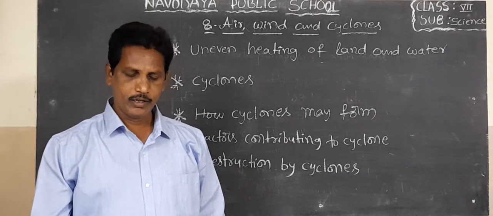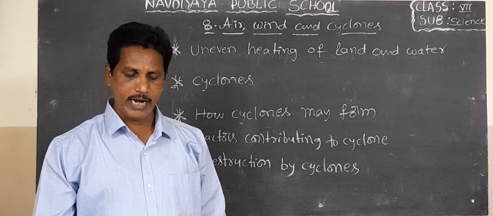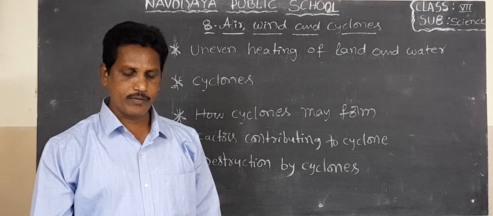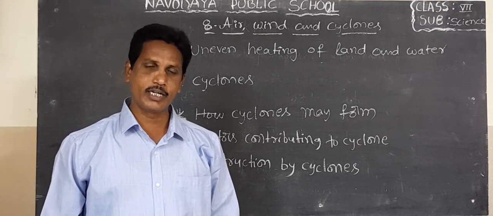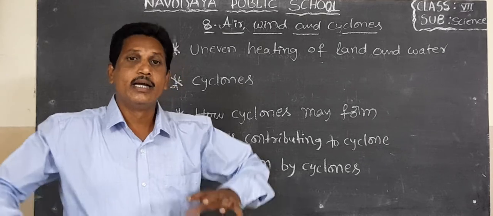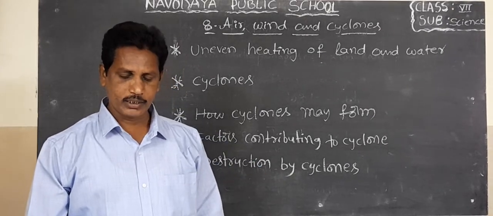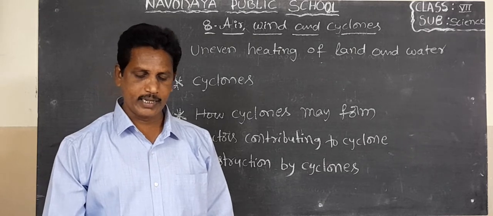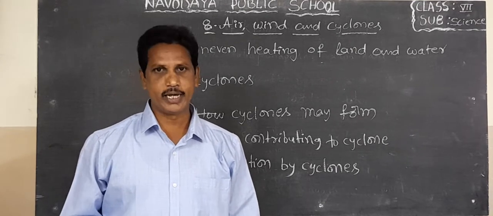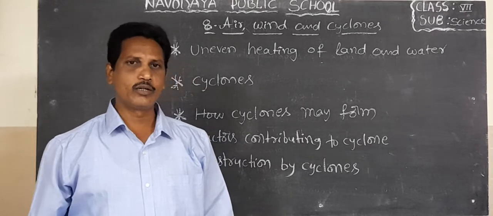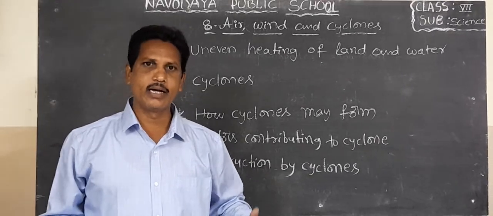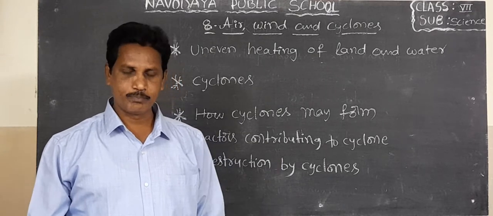You already know about the sea breeze and land breeze. In summer, near the equator, the land heats up very fast, and during the day, the temperature of the land is higher than the temperature of the water in the seas and oceans.